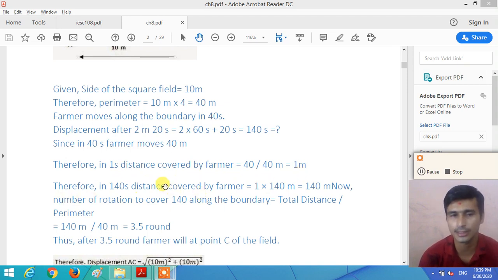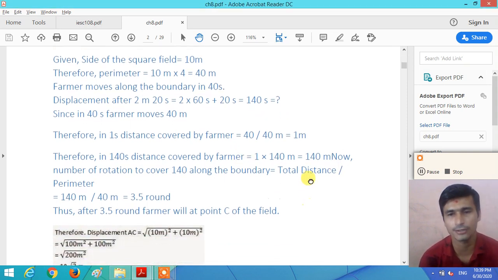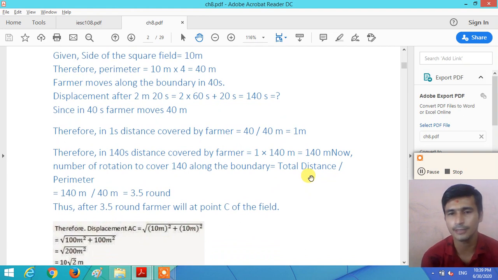So the distance covered by the farmer in 140 seconds is equal to 1 into 140 meter, that is 140 meter. How many revolutions are completed in 140 seconds?